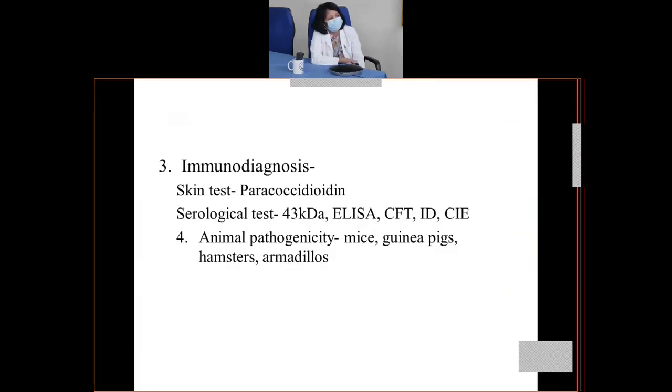Okay, so the other modalities of diagnosis are immunodiagnosis. It can be in the form of a skin test, which is known as paracoccidioidin, and serological tests, that is using ELISA methods. And the other modality is animal pathogenicity, where it can be inoculated in mice, guinea pigs, hamsters, and armadillos.